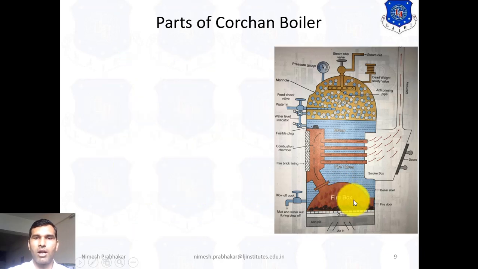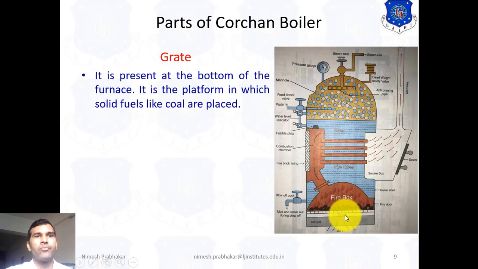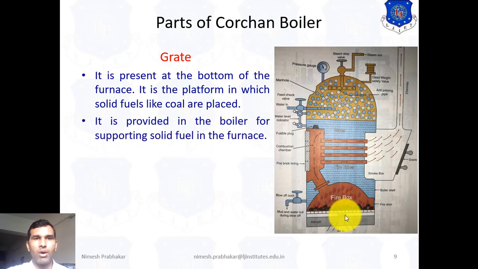Now the third part is known as the grate. So what is grate? See here, the bottom of this firebox is known as the grate. It is present at the bottom of the furnace. It is the platform on which solid fuel like coal is placed. It is provided in the boiler for supporting solid fuel in the furnace.